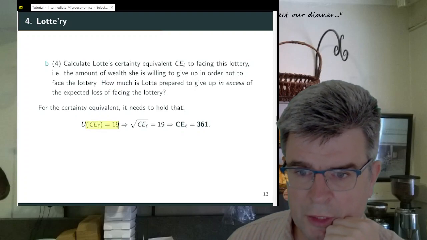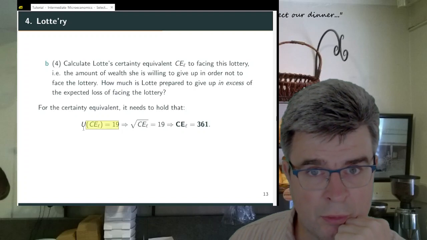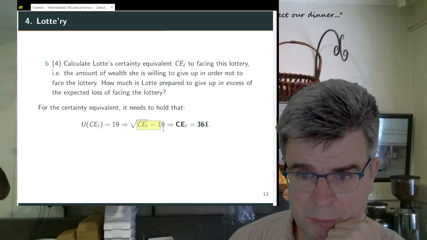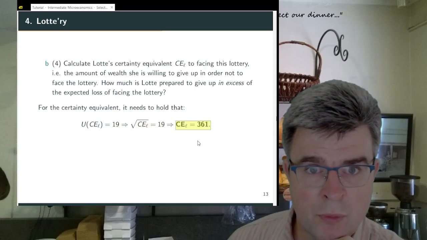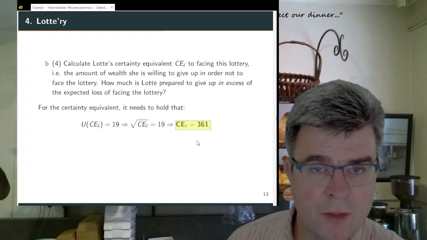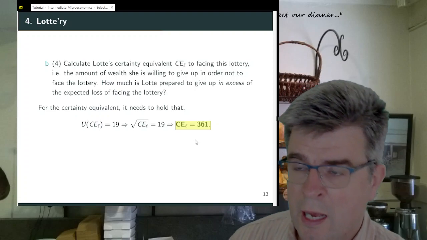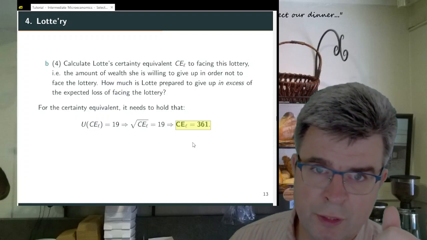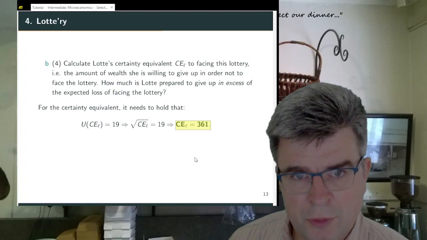This is the expression that we want to solve using the square root utility function. We get this expression over here, and the certainty equivalent is equal to 361. So in this case, Lotte is indifferent between facing the lottery and having for sure a final wealth of 361. That's the first question in question B.